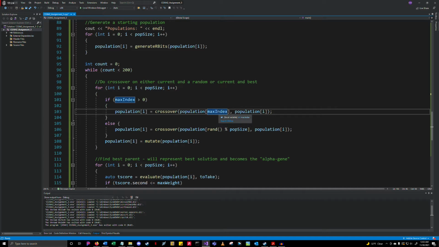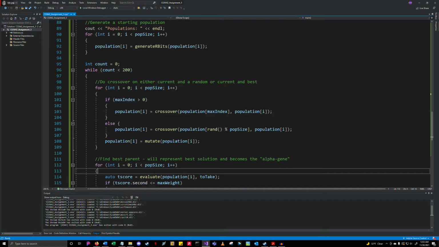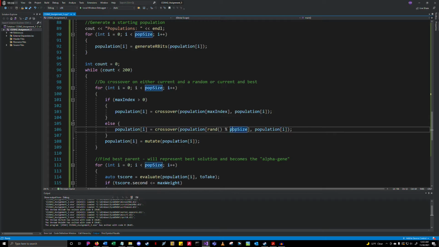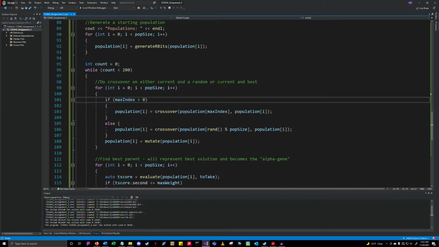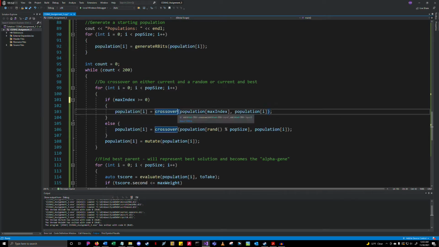and mutation and evaluations. The first crossover is between the current gene I and just some random gene. Sorry, it's this one first. And this is based on whether or not we have a maximum index yet. And if we have a maximum index, then the population, this should say equals, that's fine. Then the population gets crossed over with the maximum, like the best one.